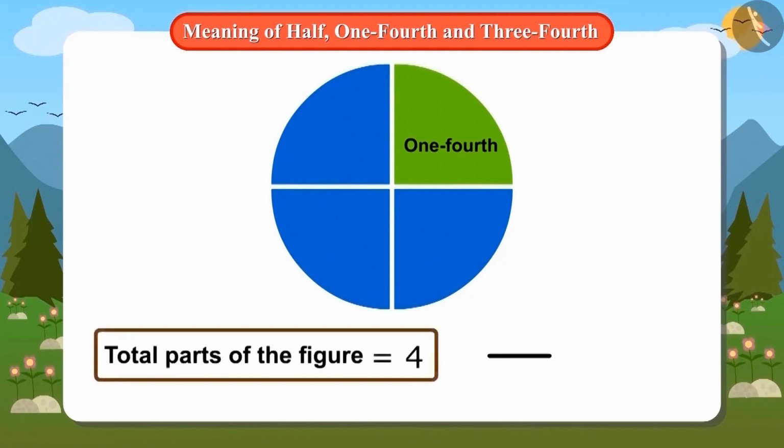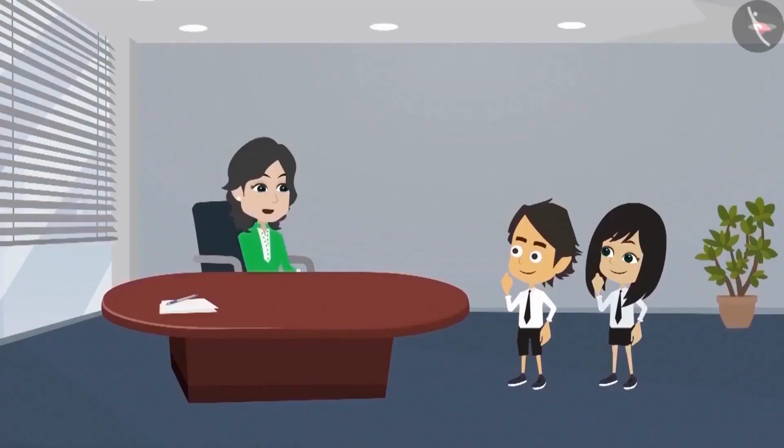There are a total of 4 parts of this figure. Therefore, we will write 4 under the line and 1 out of these 4 will be quarter. So, we will write 1 above the line. That means to write a quarter, we have to write 1 out of 4. You both have given the right answer.